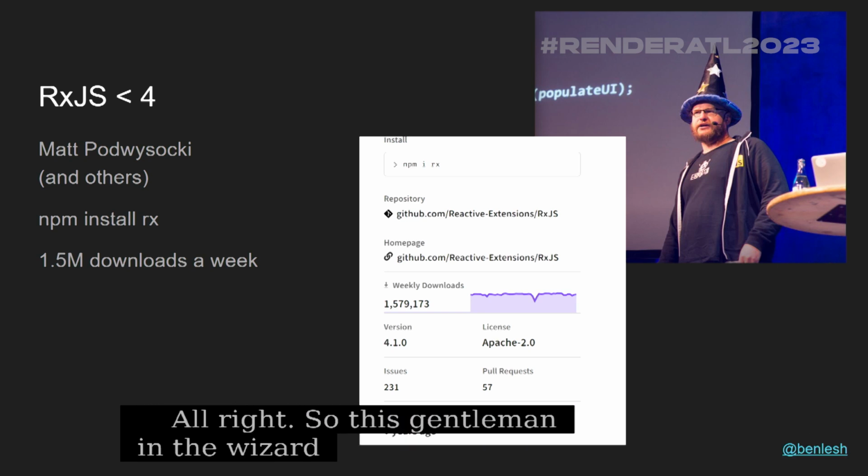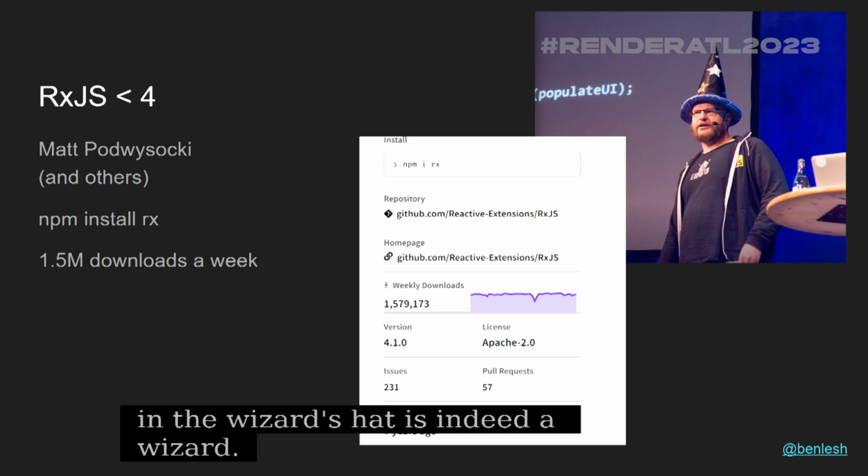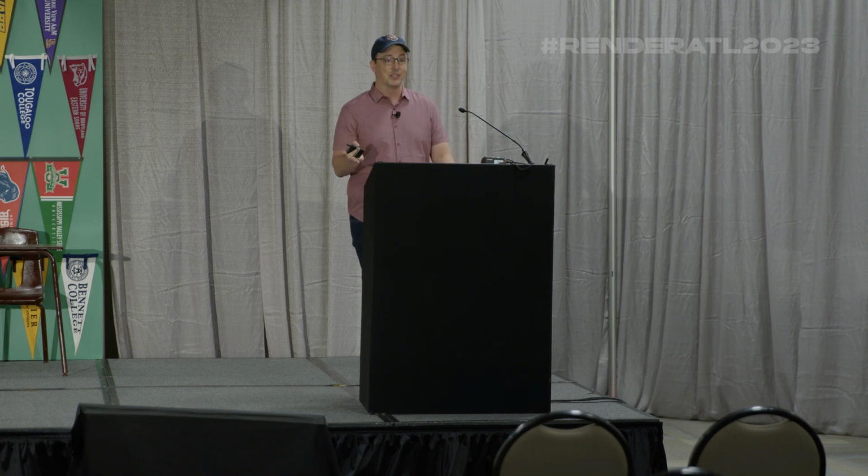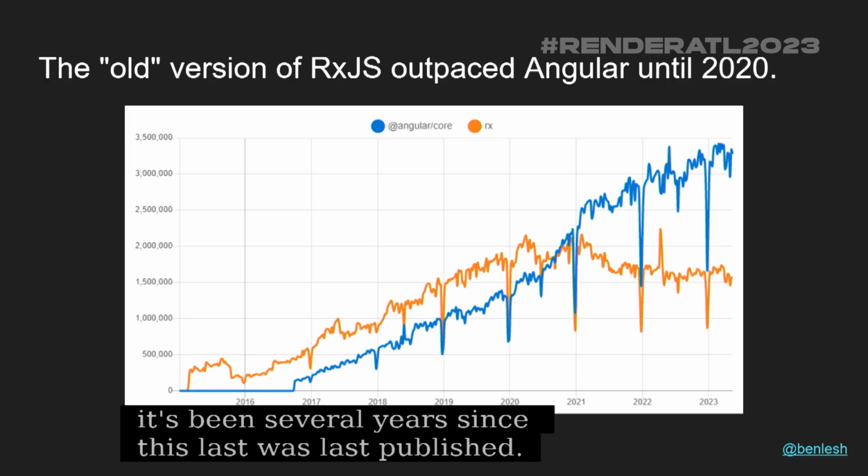All right, so this gentleman in the wizard's hat is indeed a wizard. He is Matt Podwasaki. He was responsible for RxJS for every version 4 and under. So you can actually still install this version of Rx today, you just npm install Rx, not RxJS, but Rx. And it still gets used, like 1.5 million downloads a week. People are still using this. It is very different than the current version now, because it's been several years since this was last published.